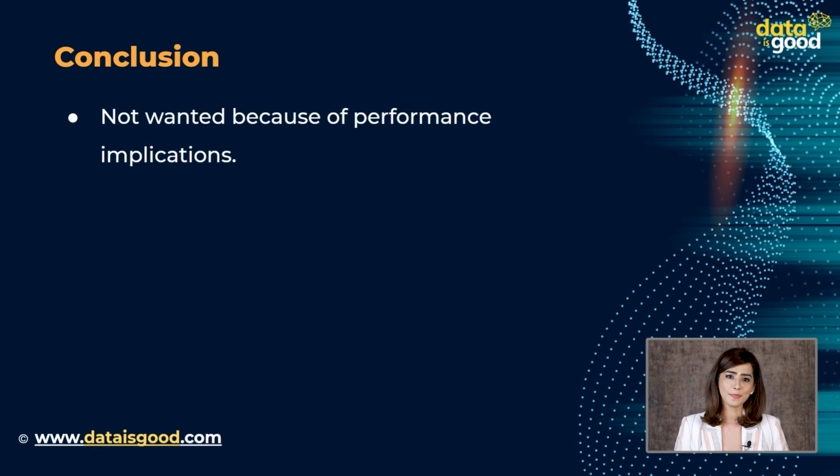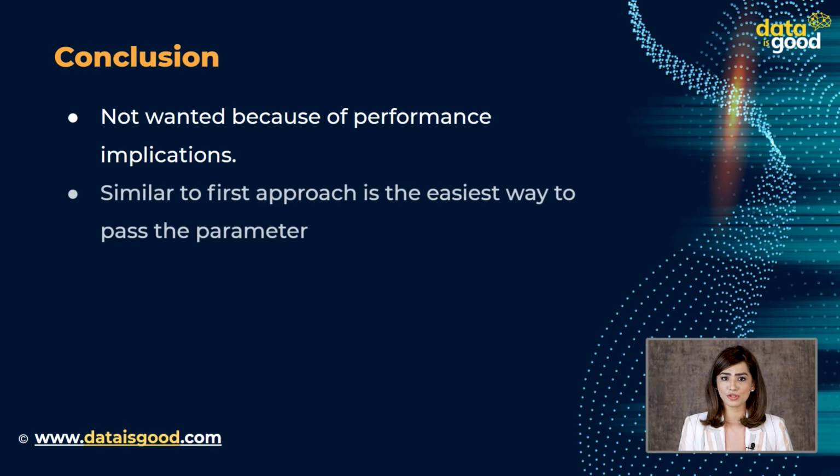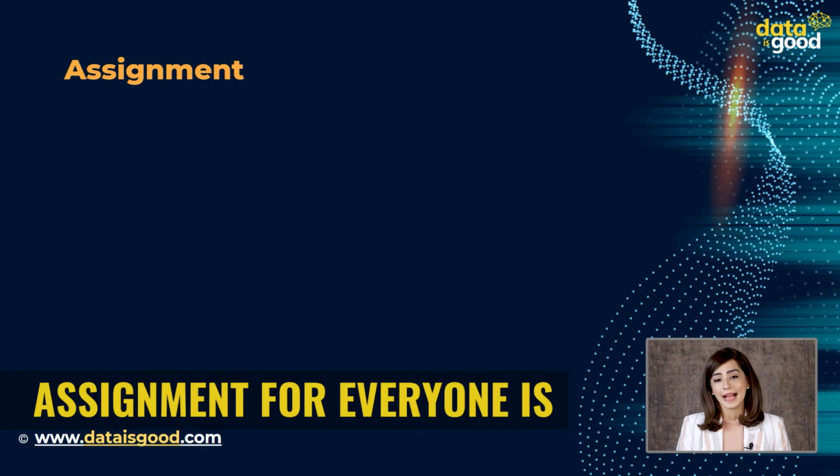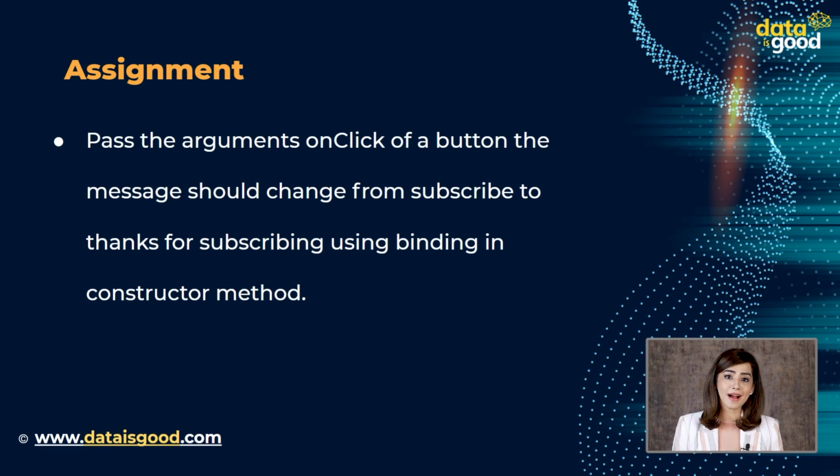Conclusion. The first approach is not wanted because of performance implications. The second approach is similar to the first approach, which is the easiest way to pass the parameter. The React documentation suggests either 3 or 4, which is still an experimental feature. 3 is binding in the constructor, which is the best option. Assignment for everyone: pass the arguments on click of a button. The message should change from subscribe to thanks for subscribing using the binding in constructor method.